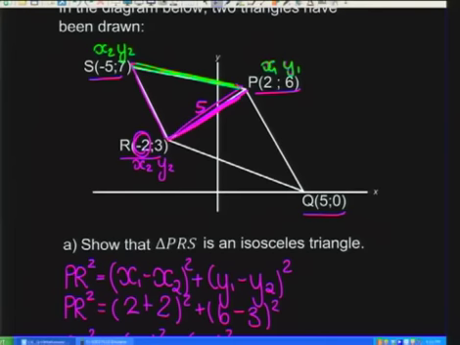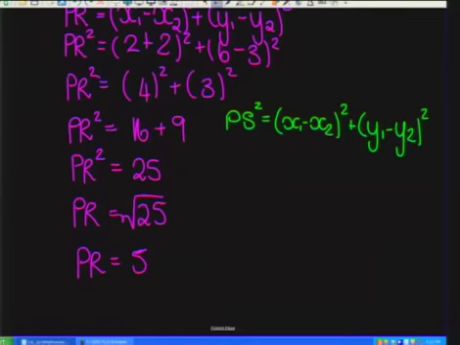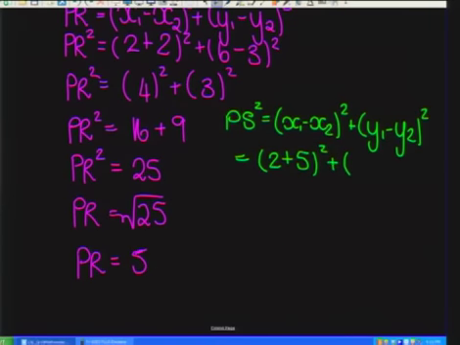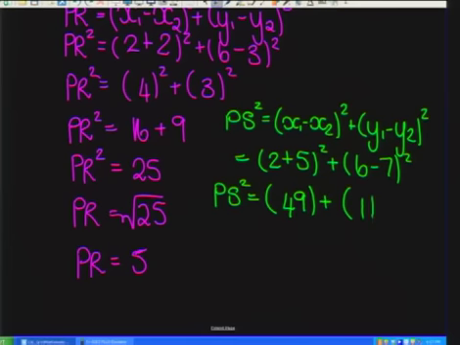All right, so x1 minus x2 is going to be 2 minus negative 5, which again becomes positive, don't forget. And I have got y, which is 6 minus 7. So we've got 6 minus 7, and again that's being squared. So PS squared is equal to 7 squared, which is going to be 49. And that's going to be negative 1 squared, which is 1. Okay, so I've got PS squared, which is actually equal to 50. So PS is equal to the root of 50.